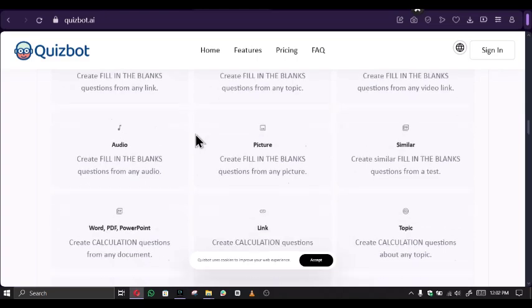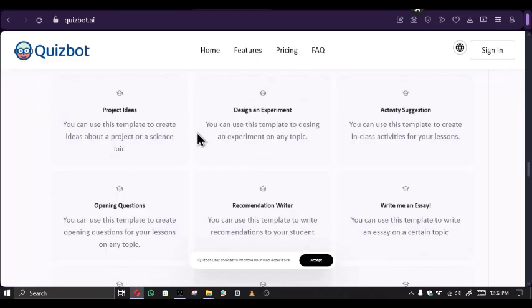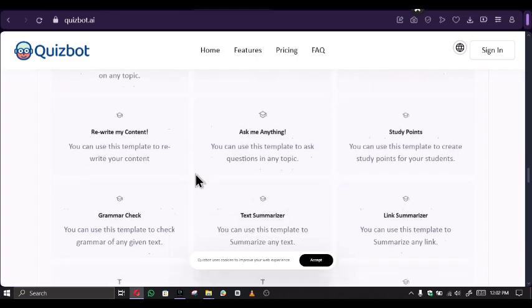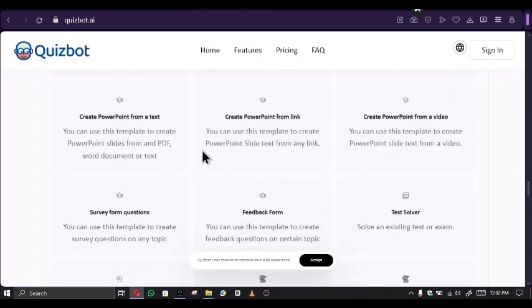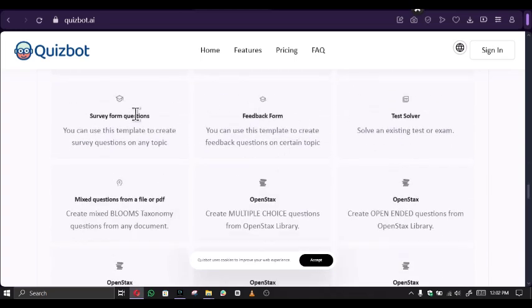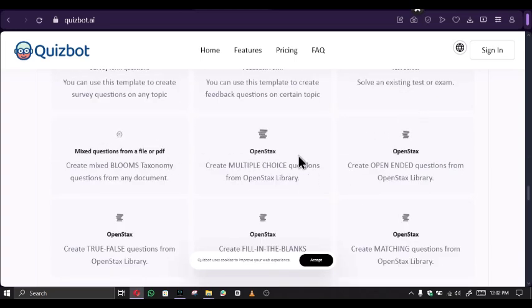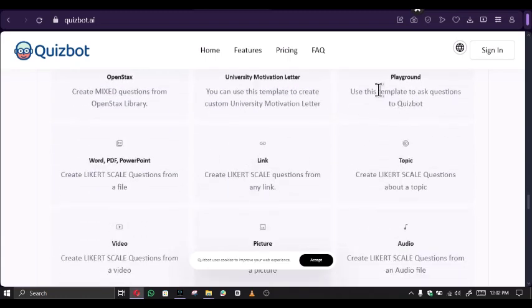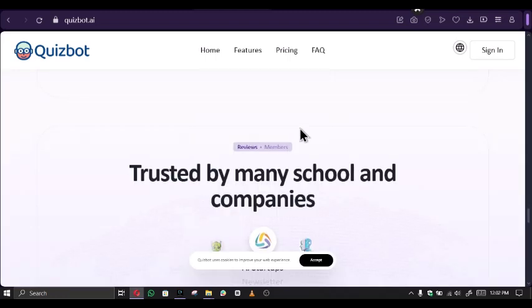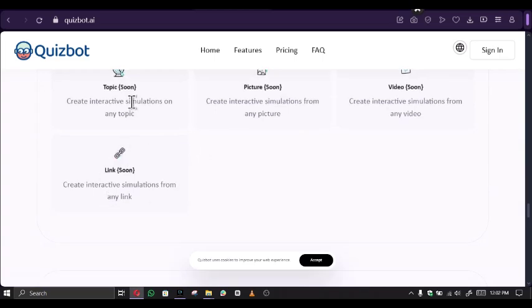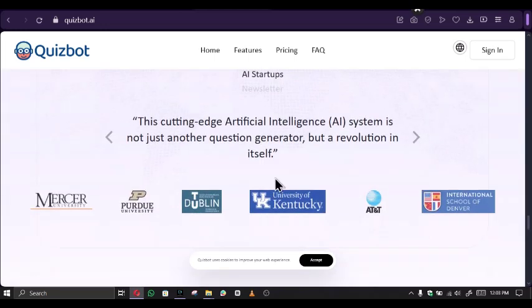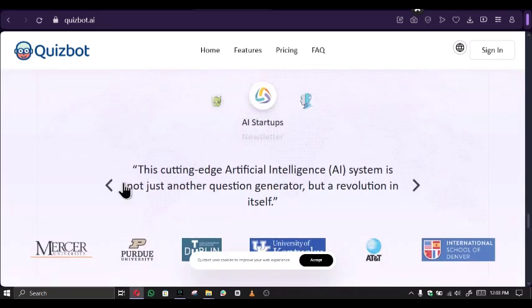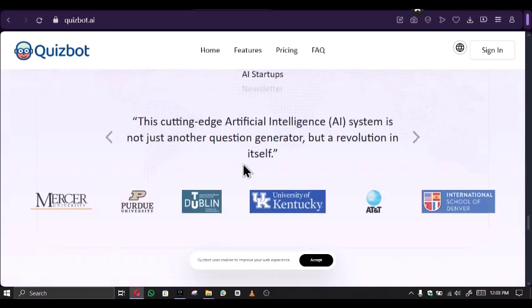It is really great. Pictures, text summarizing, link summarizing, creating flashcards, PowerPoints, feedback, survey form questions, test solving, mixed questions, OpenStax, playground, so many great things you can get from it. You can see that there are too many, and some are coming real soon. It's trusted by many schools and companies. It's a cutting-edge artificial intelligence system, and it's not just another question generator but a revolution in itself.